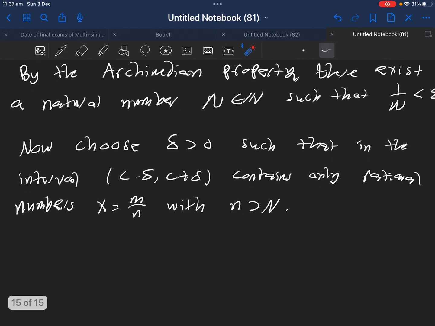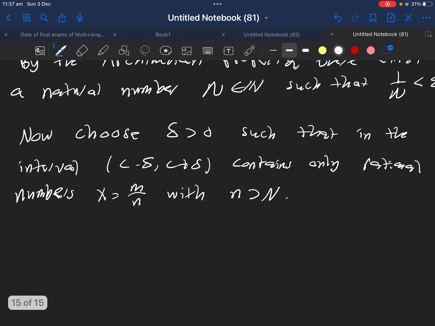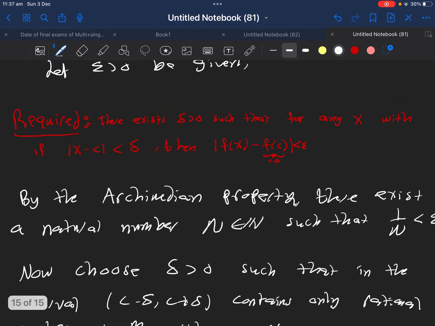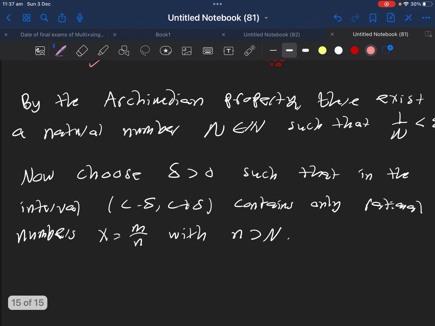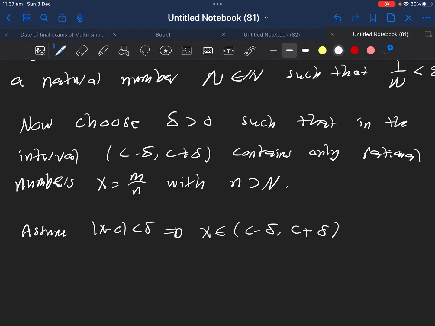That being said, we have found delta. Now I will assume |x minus c| less than delta, which means x is exactly in this interval, and work with the left hand side.